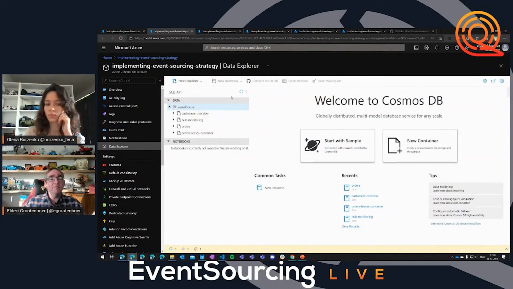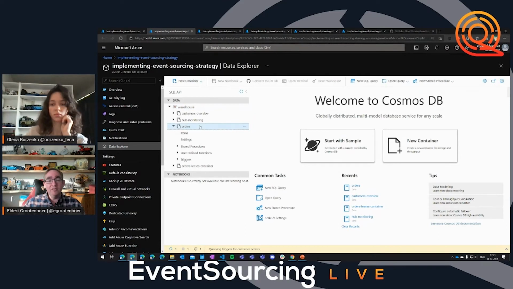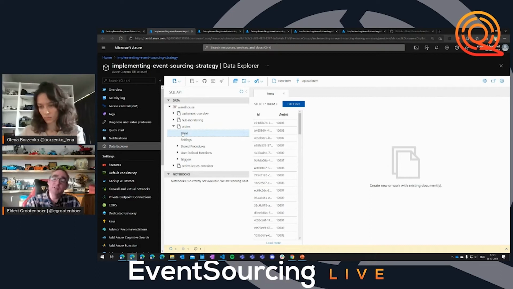Now, over here, I have my Cosmos DB. And in this Cosmos DB, you already see some other stuff that we will use later on. In this case, it's this orders container that I'm going to work with. And this is just my event store. So these are all the events that I'm just getting from my event hubs, pushing into my Cosmos DB.